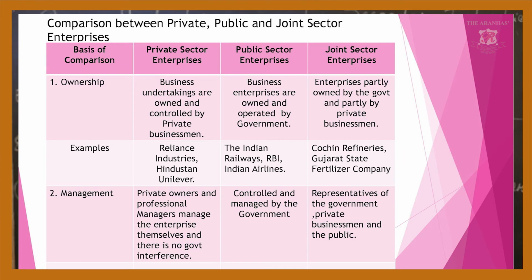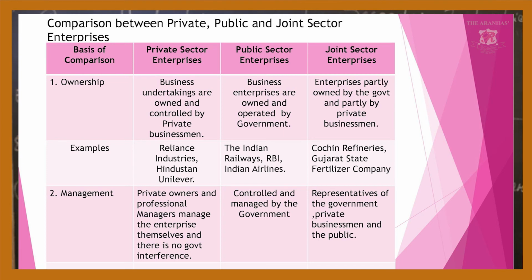Next, I'm giving you some examples. Under private sector enterprises, you can take Reliance Industries and Hindustan Unilever. These two are famous examples. Next are public sector enterprises: you have Indian Railways, the RBI, that is the Reserve Bank of India, and Indian Airlines.